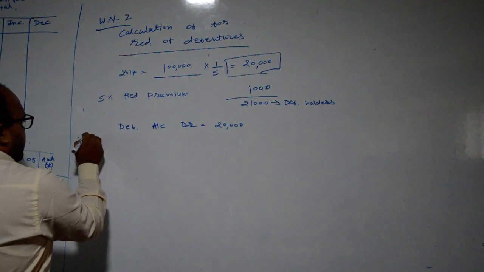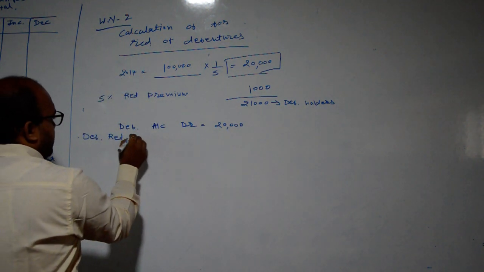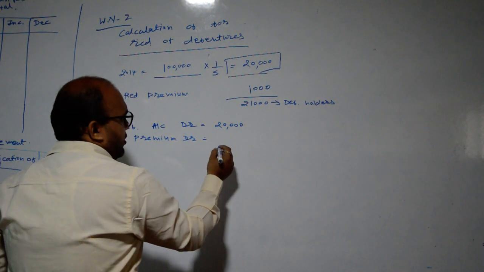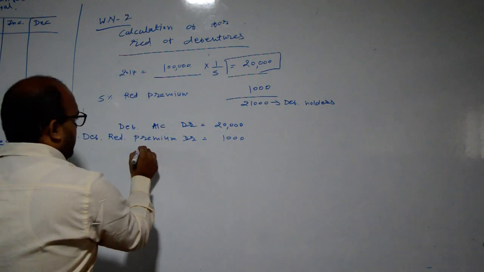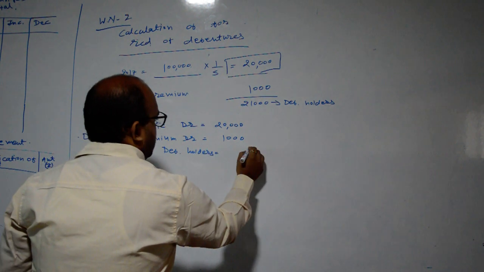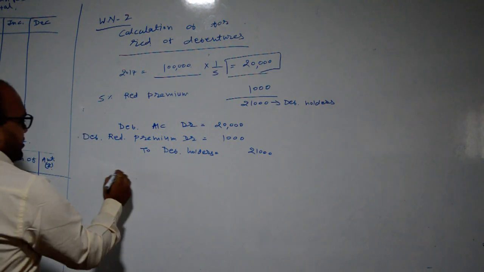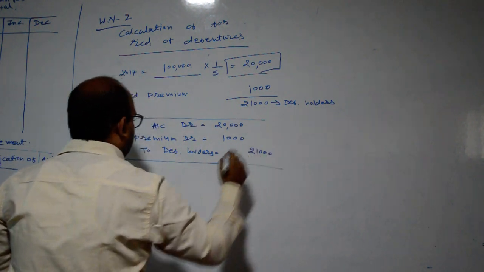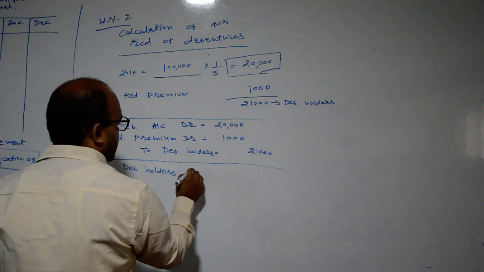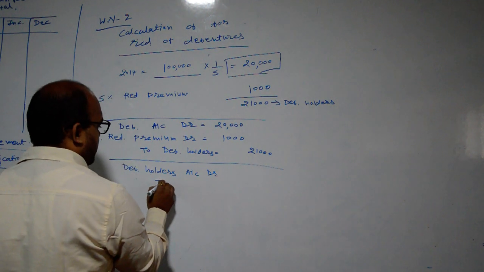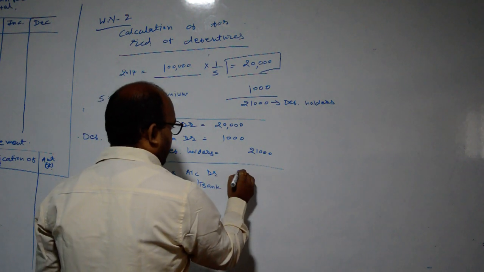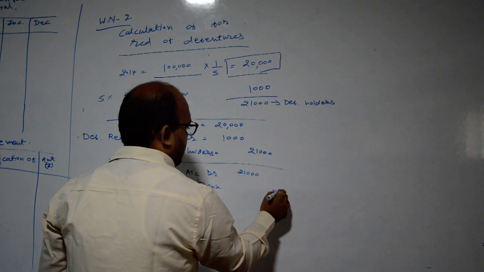Debenture redemption premium account debit, because it is our expense, amounting to rupees 1,000, to debenture holders 21,000. And then the second journal entry will be debenture holders account debit to cash or bank account, 21,000 and 21,000.